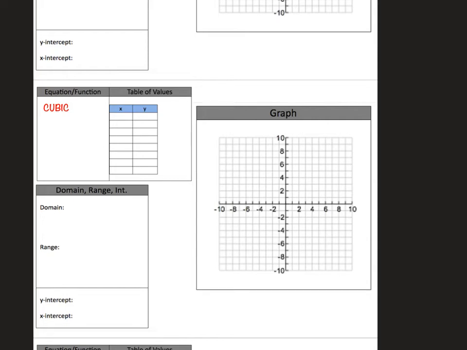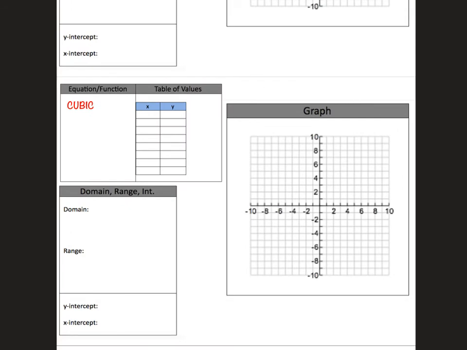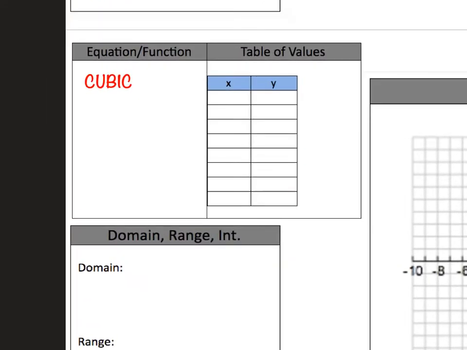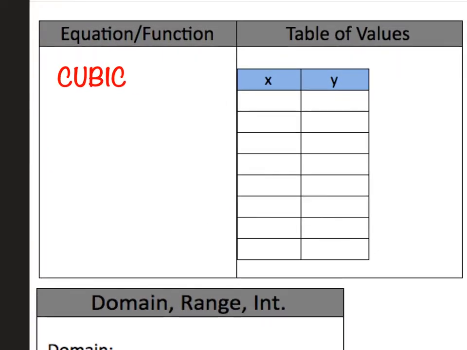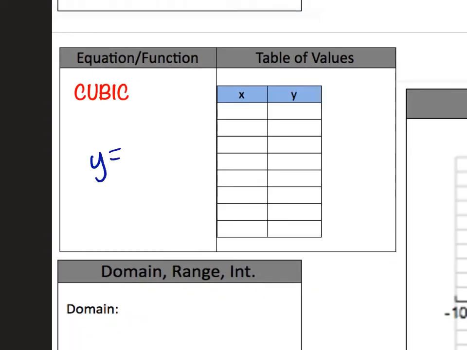All right. Hey, so today, we did square root yesterday. Today we're picking up with a function called the cubic function. The cubic function, like cubed, something that's being cubed. So let's start with the equation. You may be able to predict it. Y equals x, what? Cubed. Yeah, x cubed. So that's the equation.